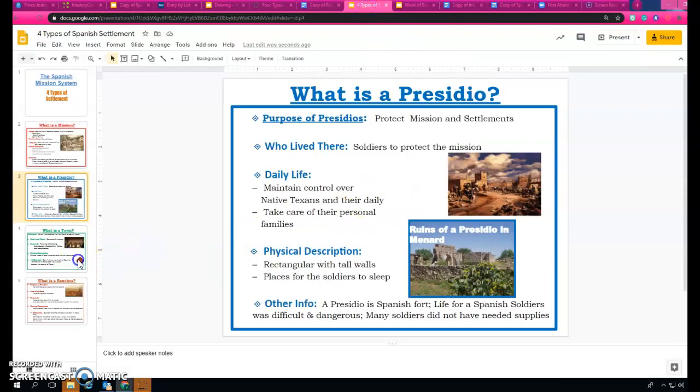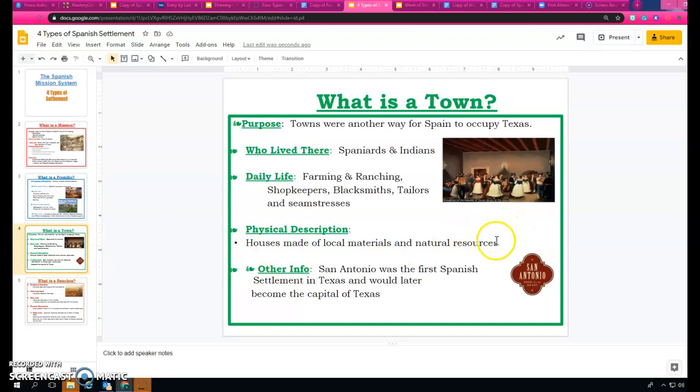Okay, the next one is a town. So the purpose of the town was another way for Spain to occupy Texas. So they wanted to settle these communities, and they wanted society to be very orderly like it was in Spain, where there was a king and they would be loyal subjects of Spain. And so that was the whole purpose of setting up a town.